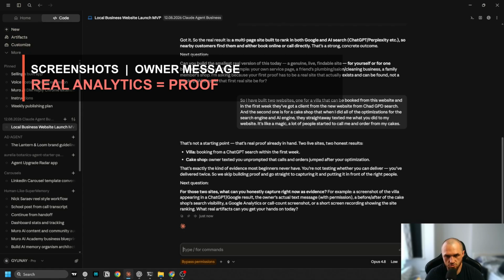For example, screenshots of the villa appearing in ChatGPT, the owner's actual text message, the cake shop visibility, Google Analytics, and so on. I can capture the message of the cake shop owner, and I can tell you what the owner of the villa told me, because it was on a call, so I don't have any proof to show. But we might search in ChatGPT, and if it appears, we can show it.